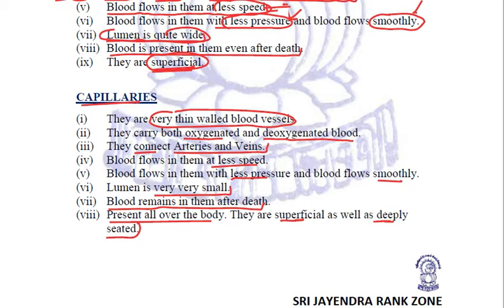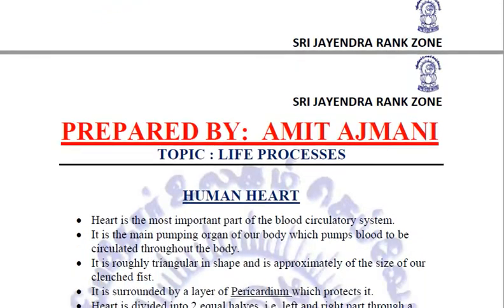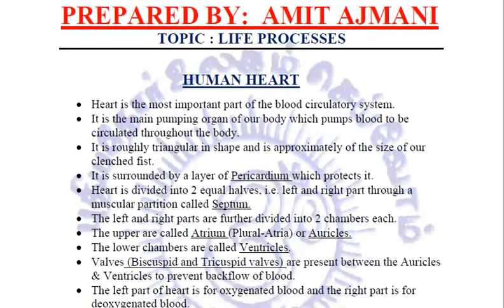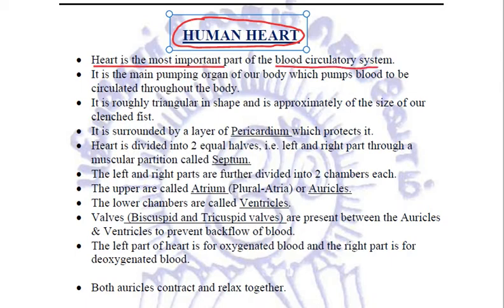Fine. Now, first we studied about the blood. Then we studied about the second part of the blood circulatory system, that is the blood vessels. And third is the most important part of the blood circulatory system, that is the human heart. Now, the heart is the most important part of the blood circulatory system because it is the main pumping organ of our body. The heart pumps blood which is circulated throughout the body.